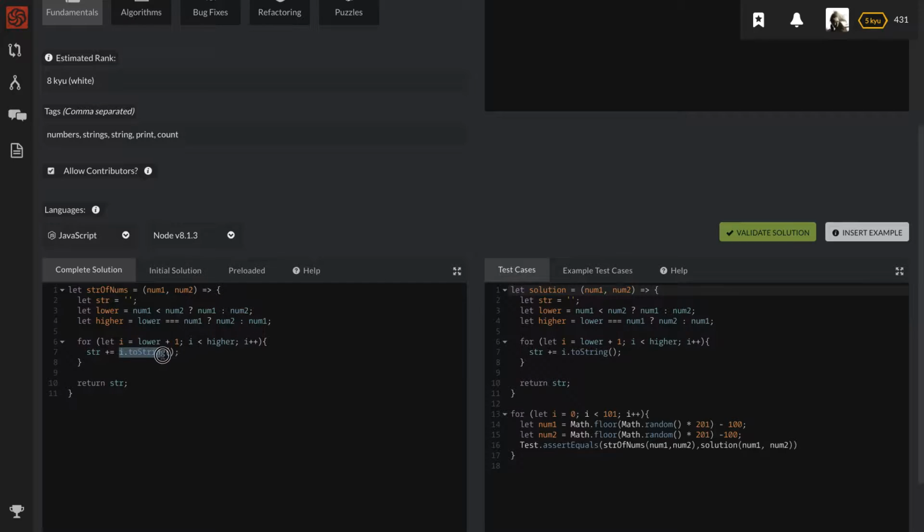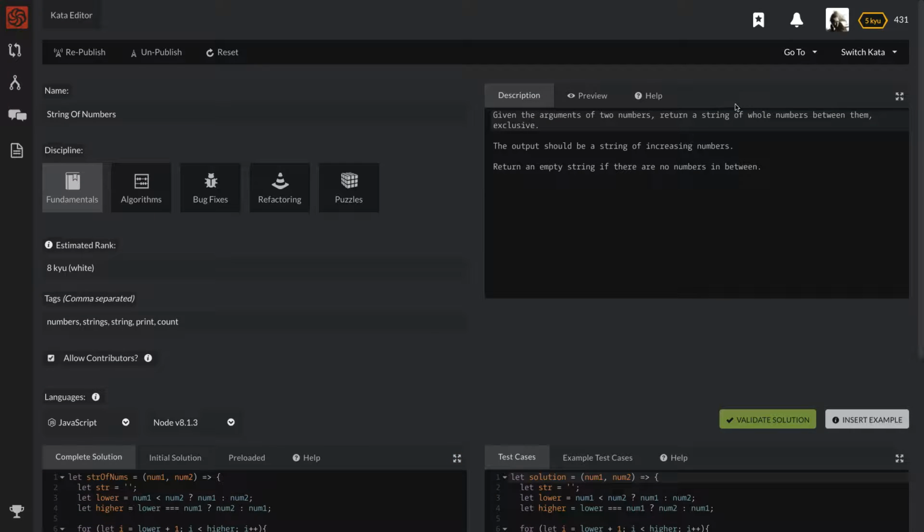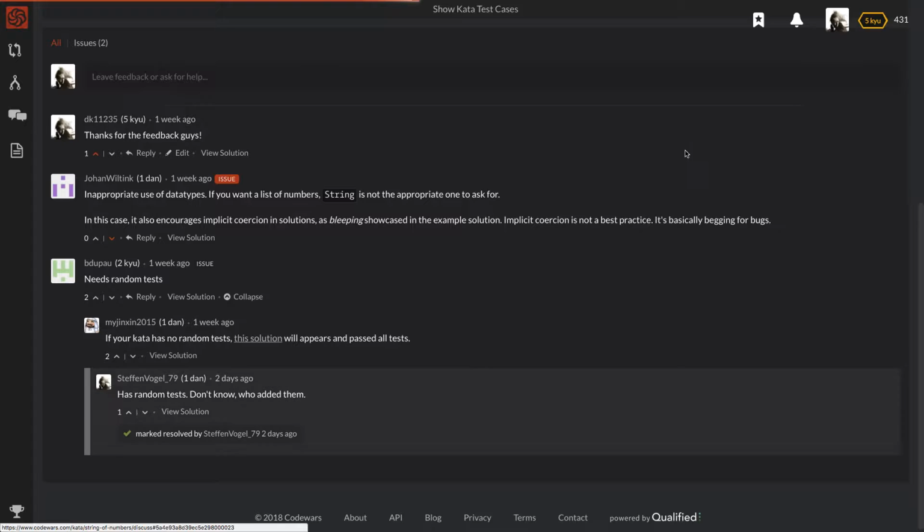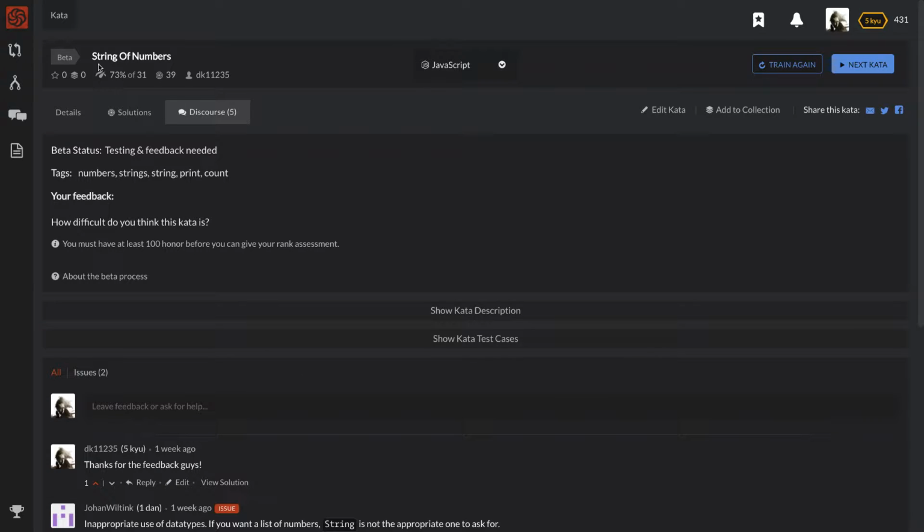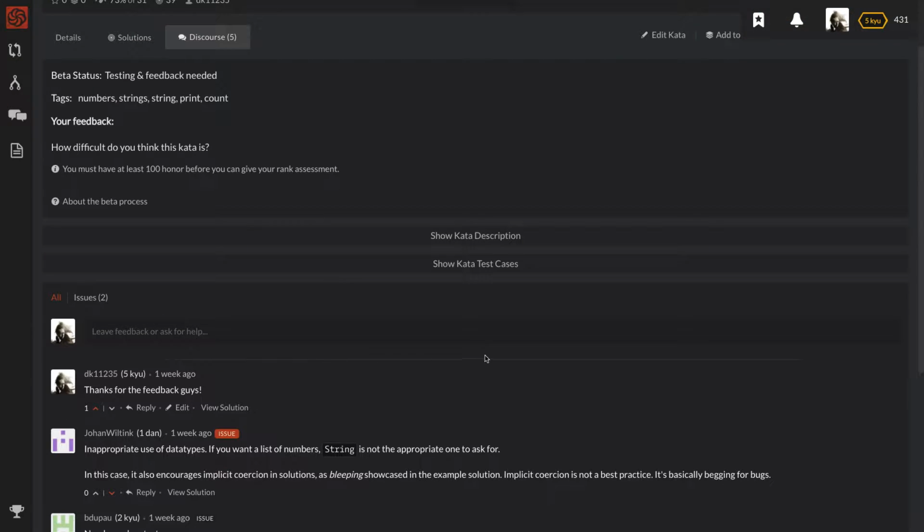But pretty much he was complaining about this, which is a valid case. So I fixed it. But I guess no one else is checking up on it, therefore it's not really being solved. But the greater part of what this guy said the issue was, inappropriate use of data types. Yes, I am asking for a list of numbers, but at the same time, I feel as if that's not a real issue. If this is the only thing stopping my question from going to beta, then I don't know. I'm not sure how I feel about it because I disagree with this part.